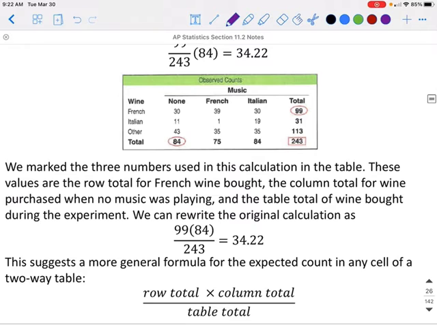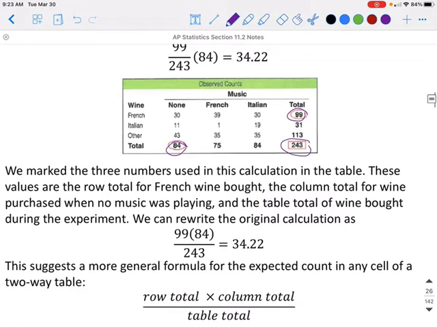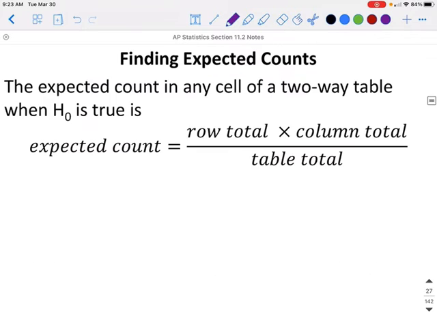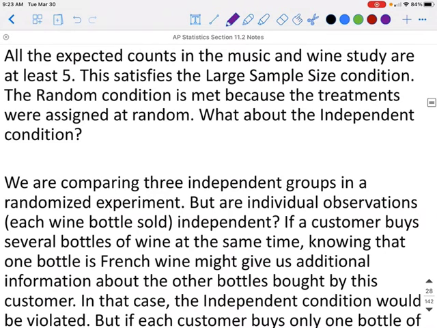We can rewrite the original calculation as just doing 99 times 84, the totals of that row and that column, and then divide it by the total of the table. So this suggests a more general formula for the expected count in any cell of a two-way table. You're going to do your row total times your column total divided by the table total. So to find the expected count in a two-way table, you can do the row total times the column total divided by the table total.